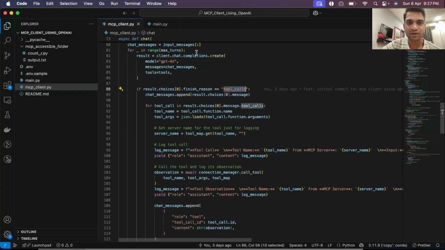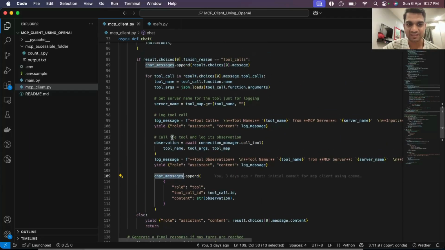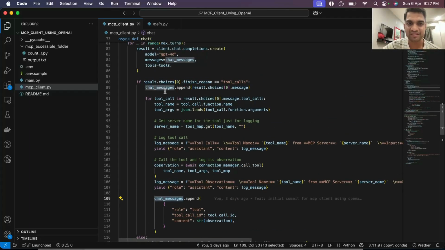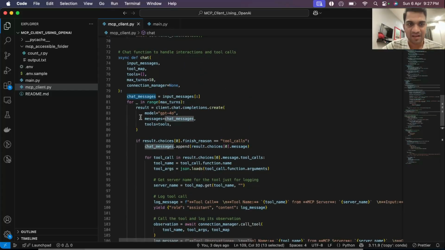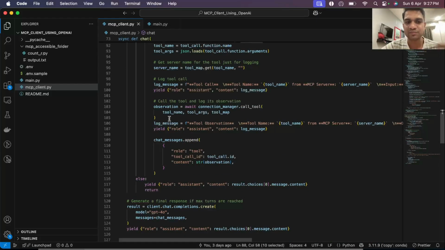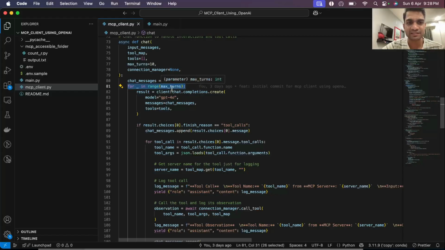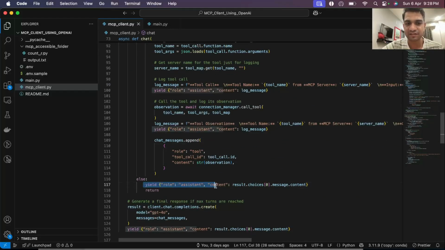We keep looping till all the tools are called. It will keep calling the tools based on this chat message. So everything is appended in the chat message. It has the history here. So next time when it loops, it again gets this chat messages. It knows what all tools were called, and the next response is generated accordingly by the LLM. So which tool to call next, or should it just respond since we have reached a final outcome, is decided by the LLM. So this will go on till max turns, or if we reach a final outcome.